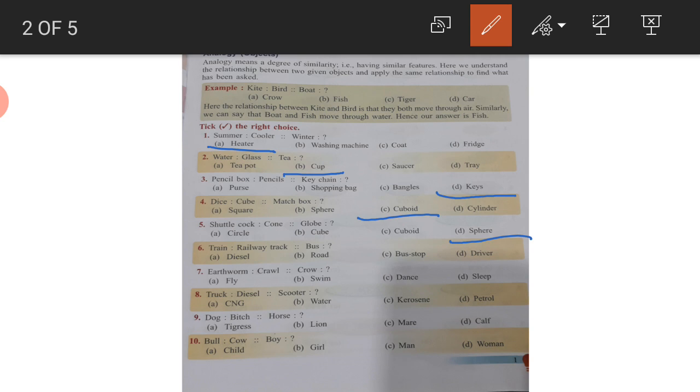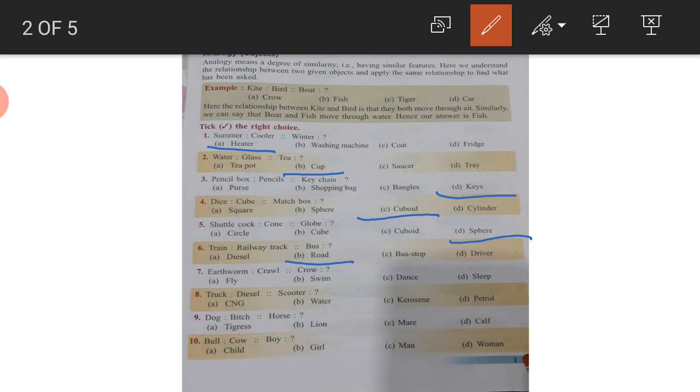Now train, railway track. A train runs on a railway track. So a bus runs on, it is very easy. Diesel, road, bus stop, driver. A bus runs on the road. So the correct answer is B, road. Earthworm, crow.